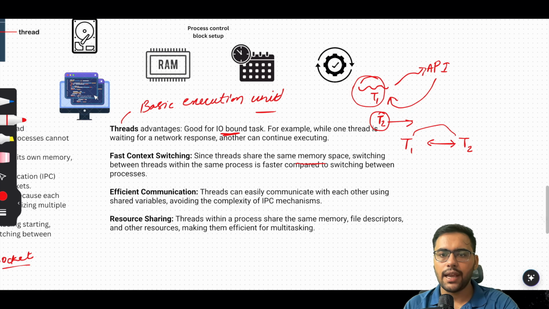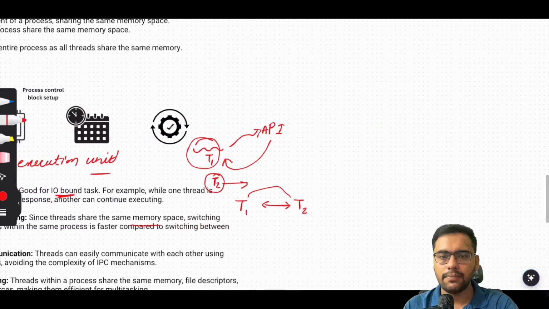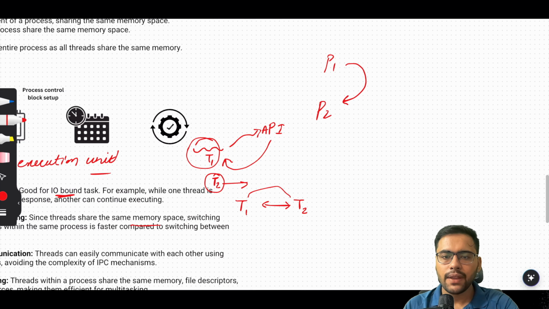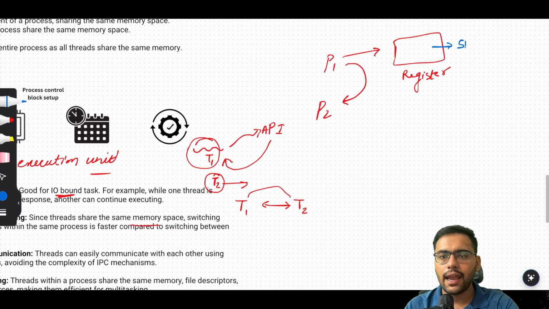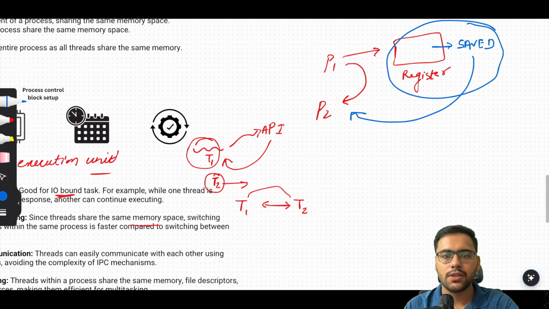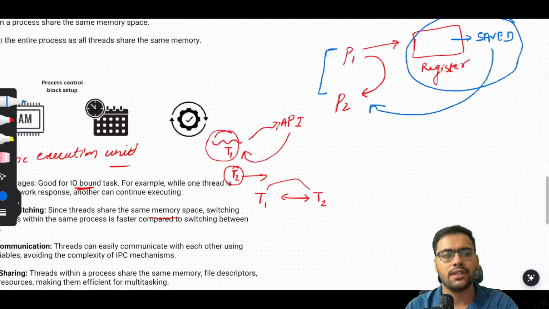Let's assume there are two processes, P1 and P2, and you have to share control from P1 to P2. Then the OS has to save all the state, all the register data, the memory units and all of those things, and then P2 will be started. So this overhead in context switching is there in the case of multiple processes, but because threads have the same address space, this overhead is not there and they have faster context switching.